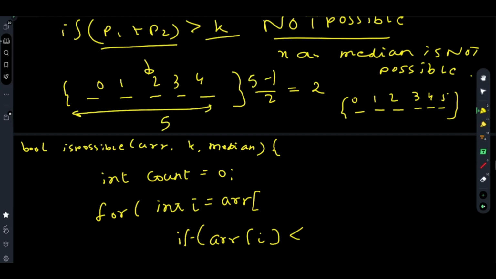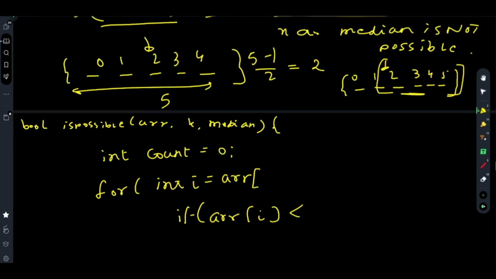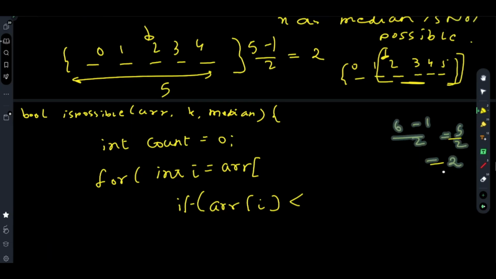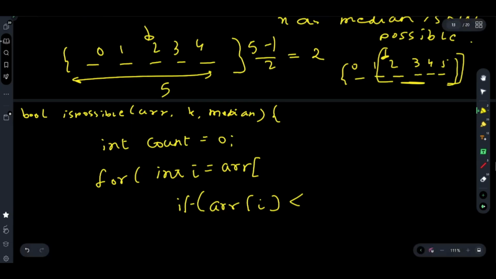The position of the median is this 2, the first median. From here you will do the things, because it is a part of the median. This 2 is also part of the calculation that is required for the median. So the number of elements is 6, 6 minus 1 by 2, 5 by 2, which is 2, this one. So the position is 6 minus 1 by 2, 5 by 2, which is 2.